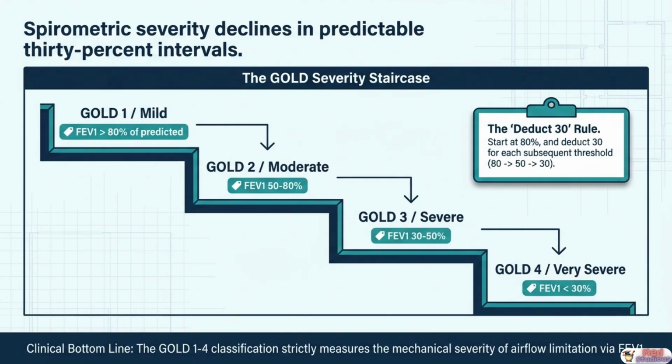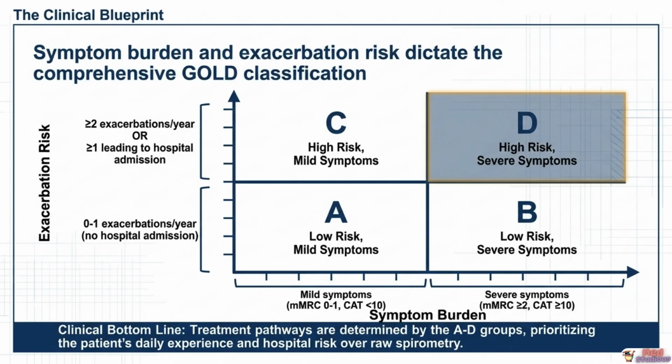The key clinical bottom line, the GOLD 1 to 4 classification strictly measures the mechanical severity of airflow limitation via FEV1. It does not, by itself, determine treatment. For that, you need the second dimension, symptom burden and exacerbation risk. The GOLD spirometric grades alone do not determine treatment. GOLD guidelines recognize that two patients with identical FEV1 values can have dramatically different daily symptom experiences and exacerbation histories, and their treatment must reflect that difference.